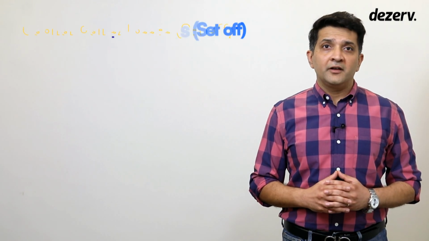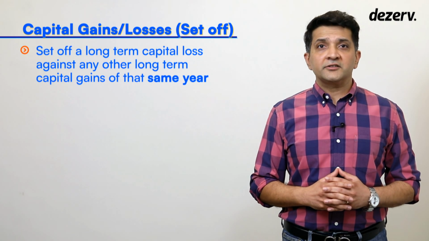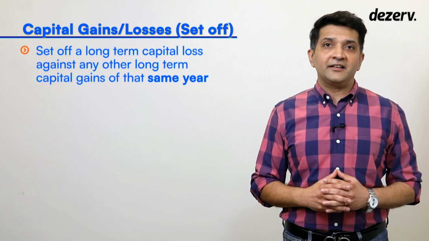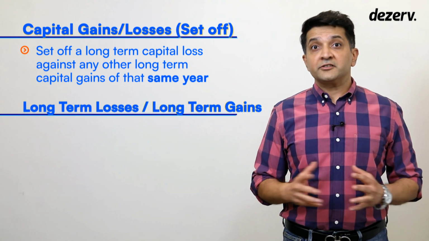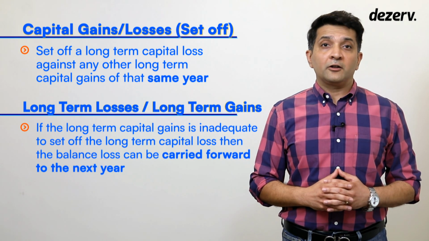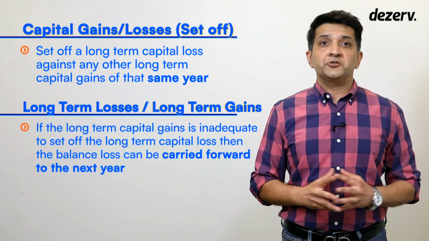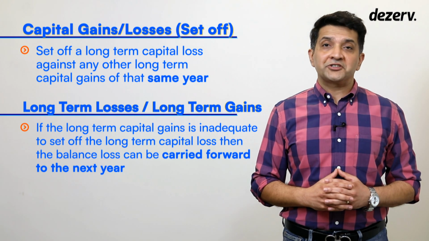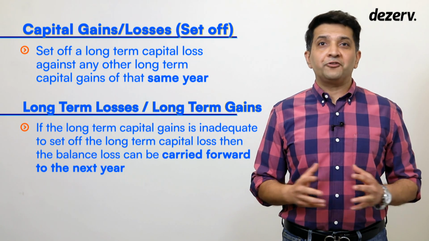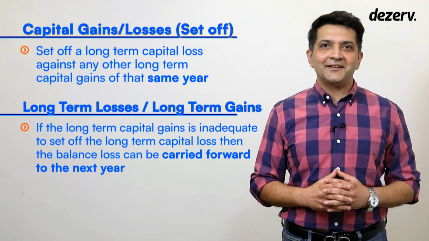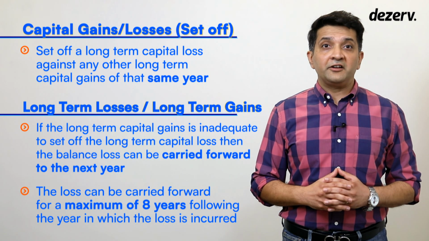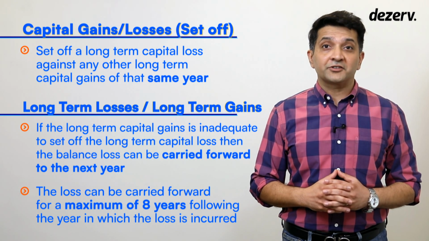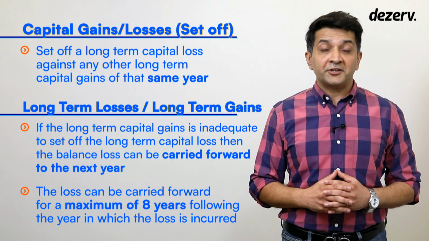What happens when you are making a long-term capital loss? You can set off a long-term capital loss against any other long-term capital gains of that same year. If there is no such long-term capital gain, or if the long-term capital gain is inadequate to set off the long-term capital loss, then the balance loss can be carried forward to the next year. And in that year, if there is a long-term capital gain, the carried forward loss can be offset against that gain. In this manner, the loss can be carried forward for a maximum of 8 years following the year in which the loss is incurred.